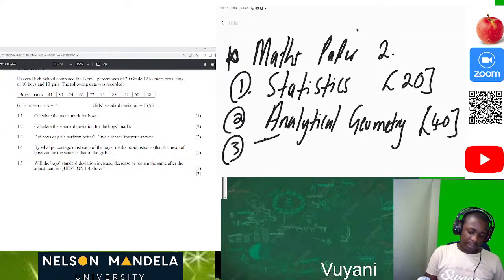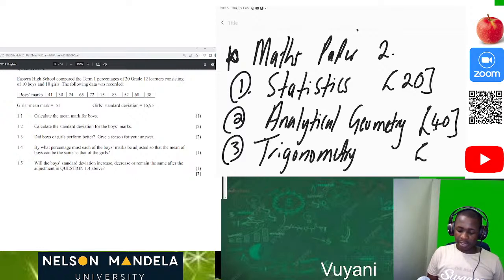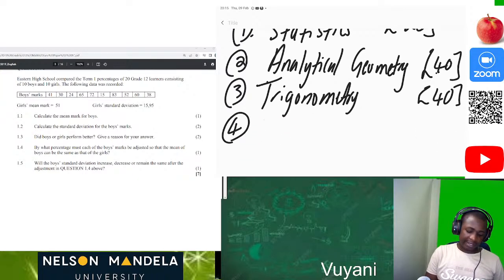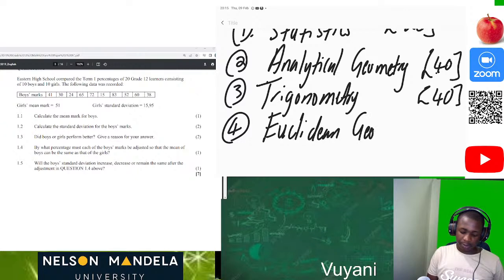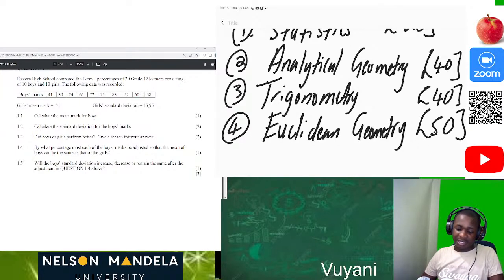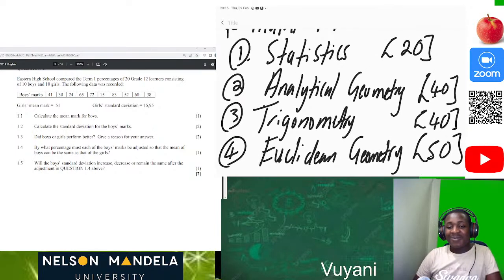Then we have trigonometry, which is 40 marks. Then the masterpiece, which is Euclidean geometry, which is 50 marks. So just by passing Euclidean geometry, you're already somewhere.